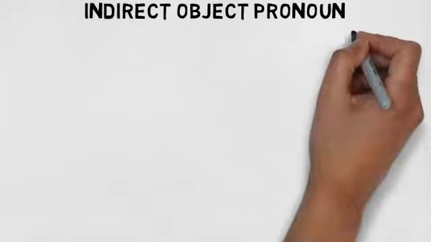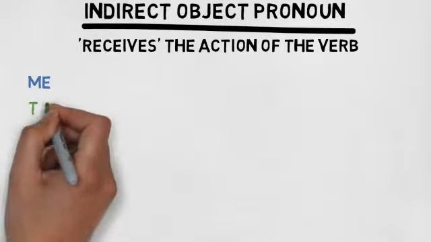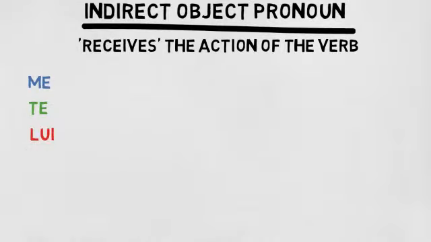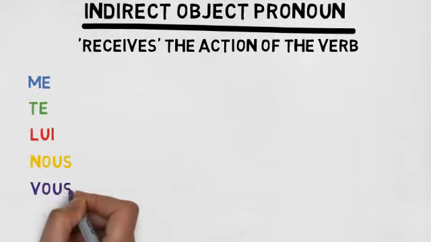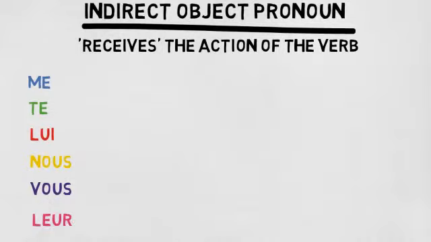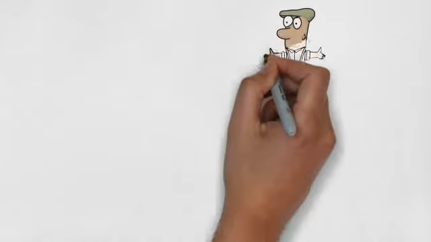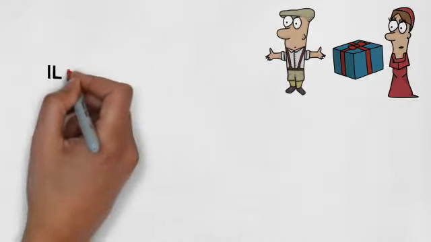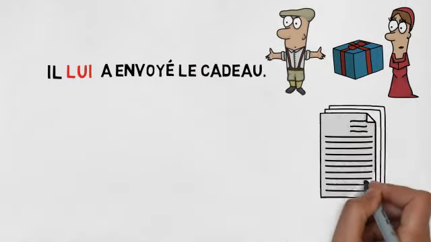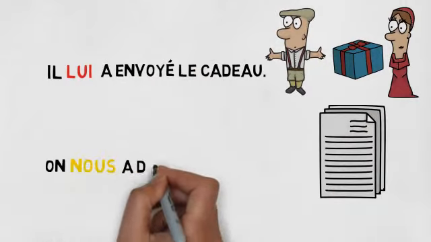The indirect object pronoun receives the action. It is usually the equivalent of à plus a person, referring to to me, to you, and occasionally for us or for you. The indirect object pronouns are me, te, lui, nous, vous, and leur. Examples are nous lui avons envoyé le cadeau and on nous a donné les résultats.